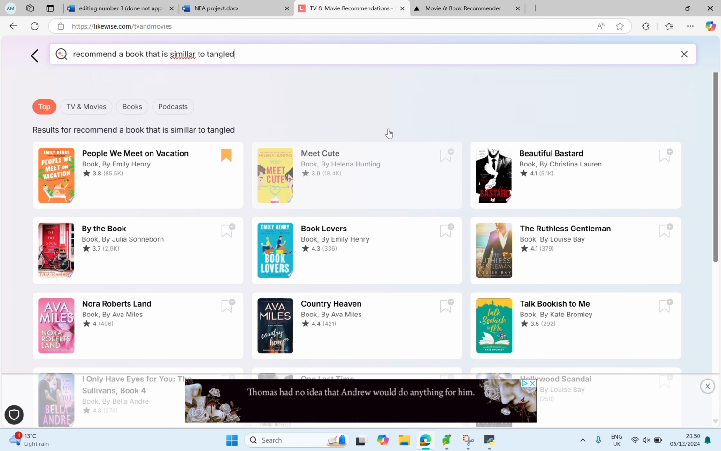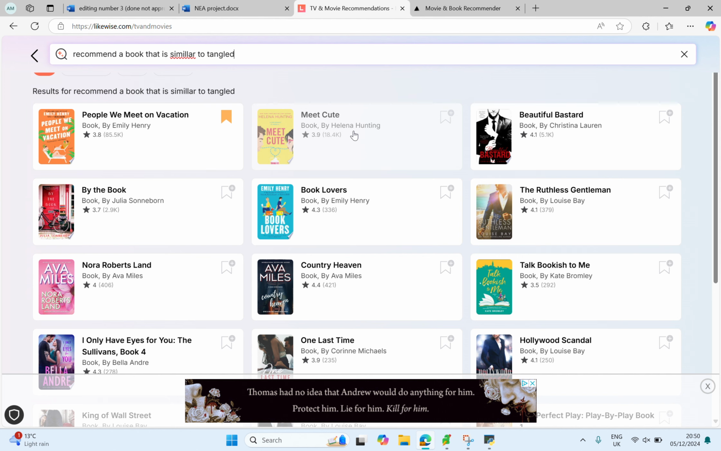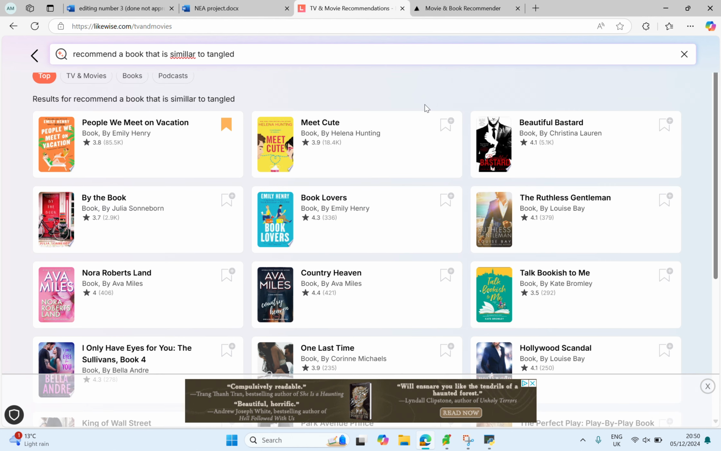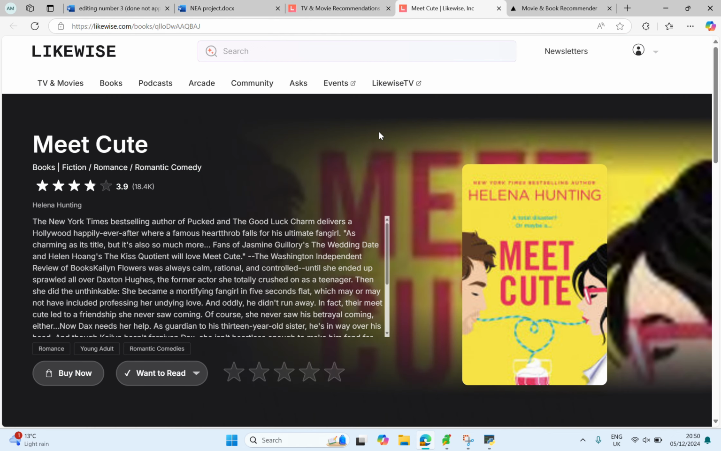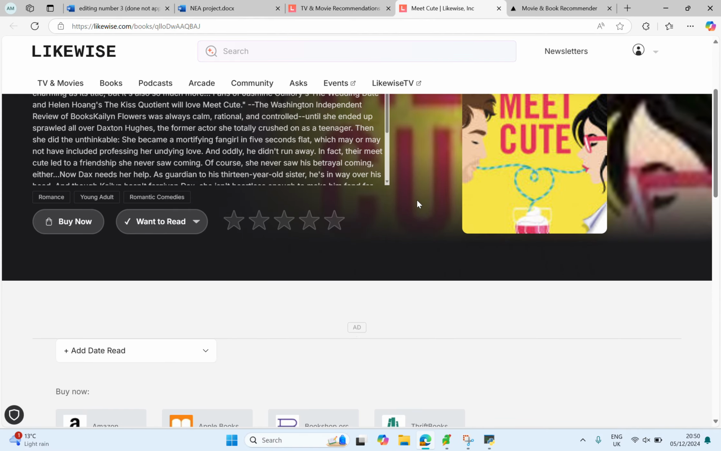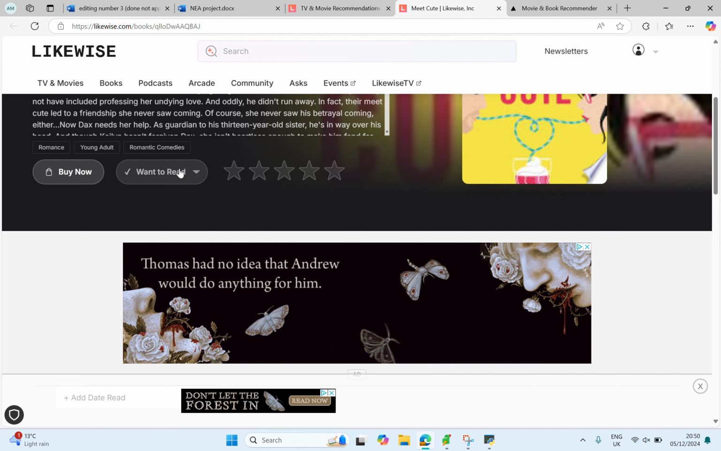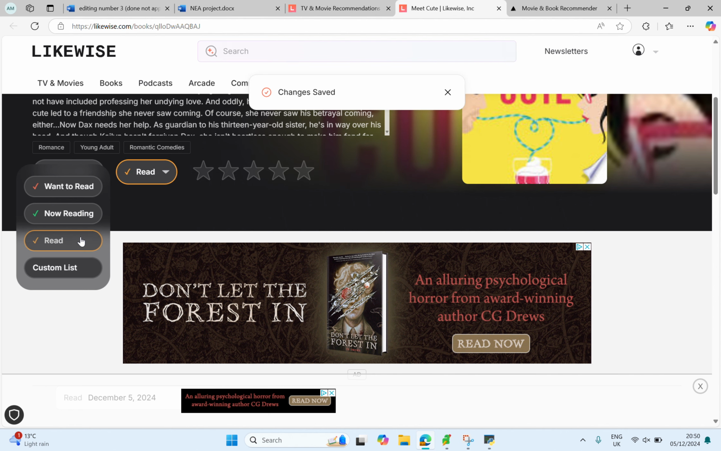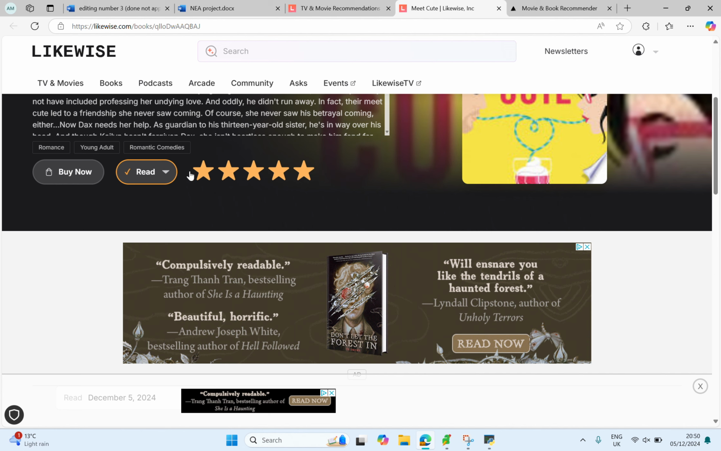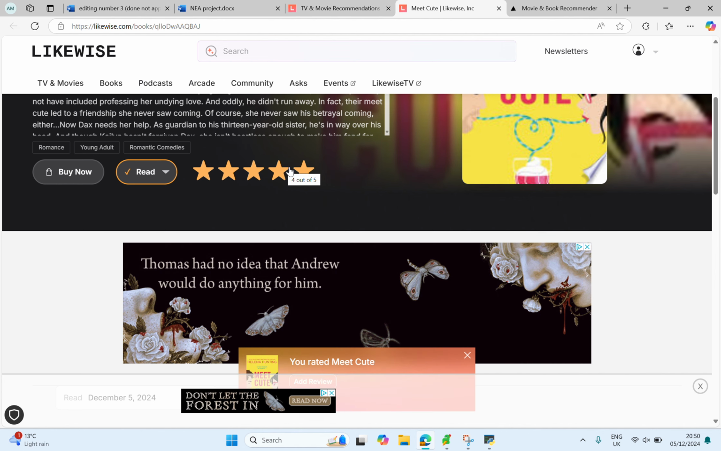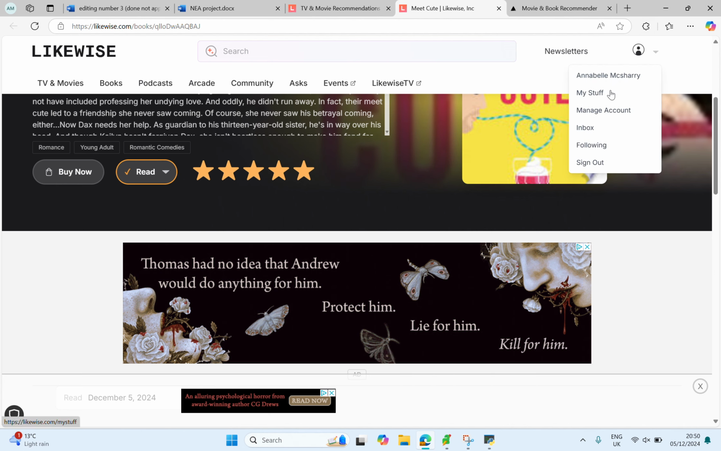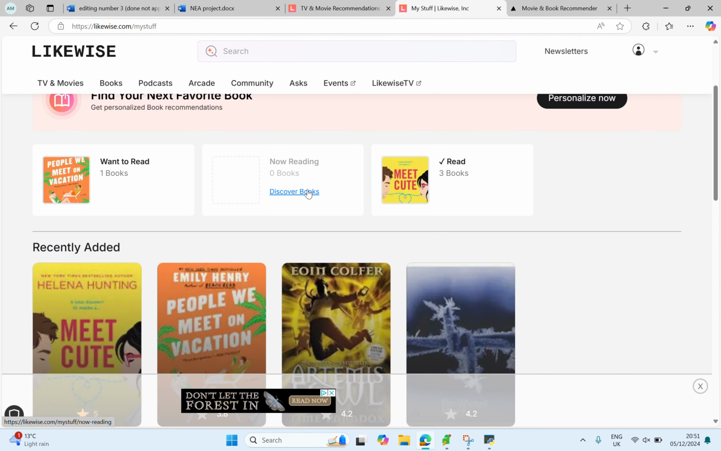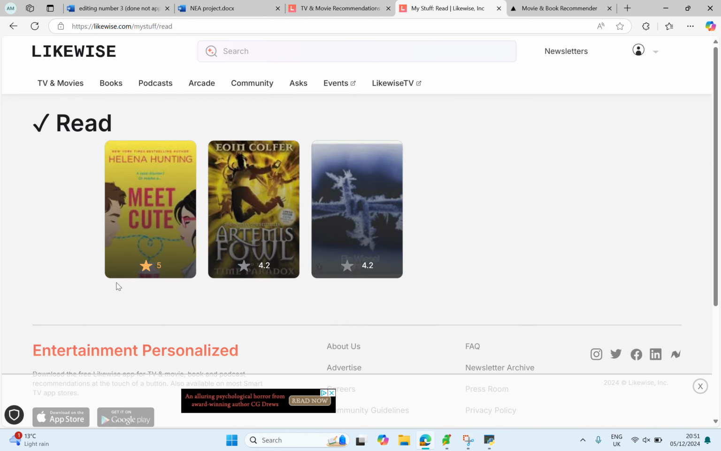I'm not quite sure what they use to compare them, but we can see that they're all romance books. If I wanted to click on one, it opens another page and gives me a lot of information about the book, and then I can click if I'm reading it. It's similar to what I have, in that you can edit it and rate it. You don't actually have to have rated it, but if you go into the My Stuff section, this one I said I'd already read and I gave it a rating.